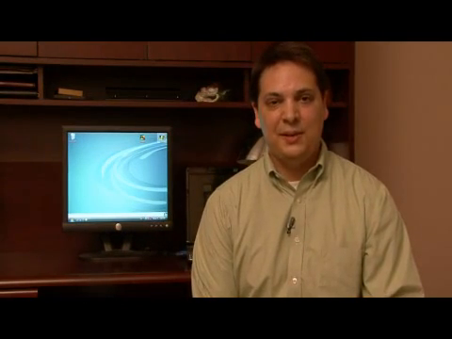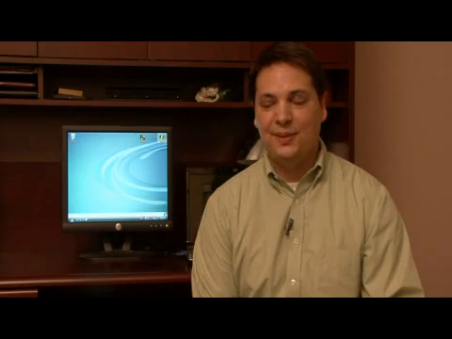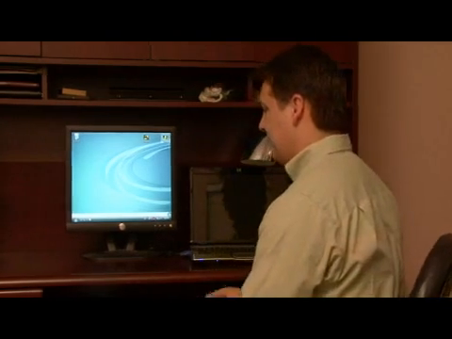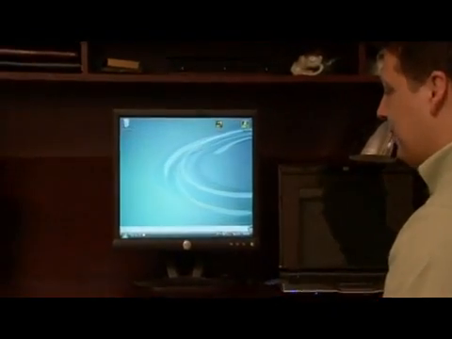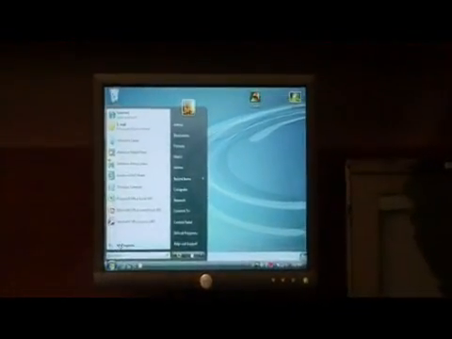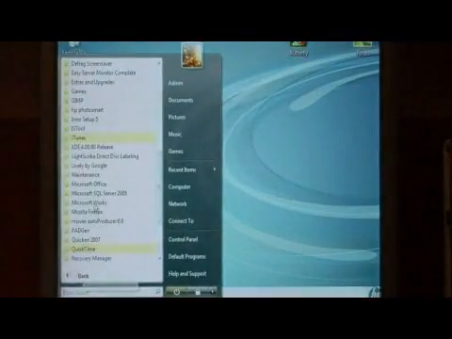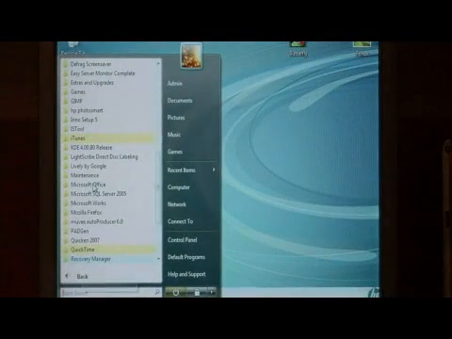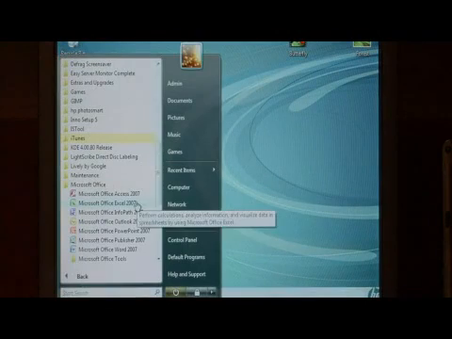Today I'm going to show you how to use the Format Painter in Excel. Let's open up Microsoft Excel by clicking on the Start button, go into All Programs, Microsoft Office, and let's select Excel.